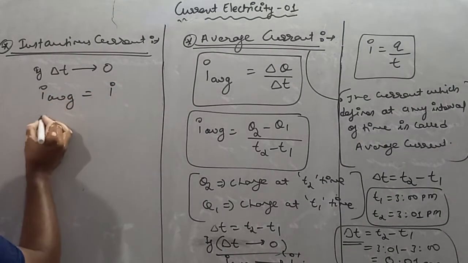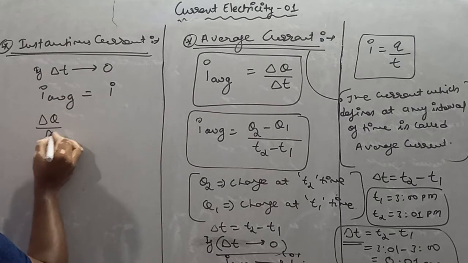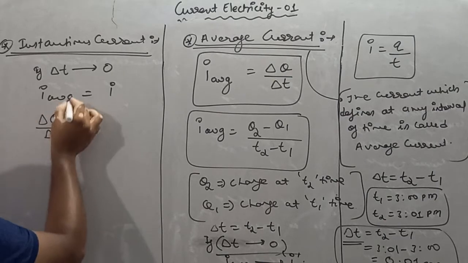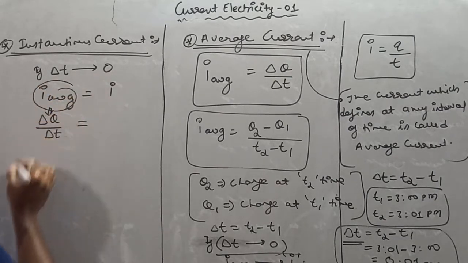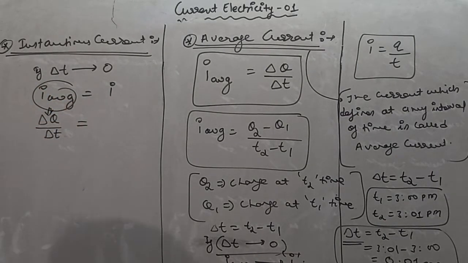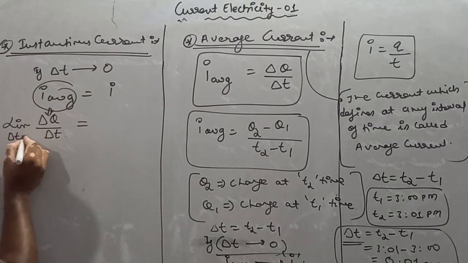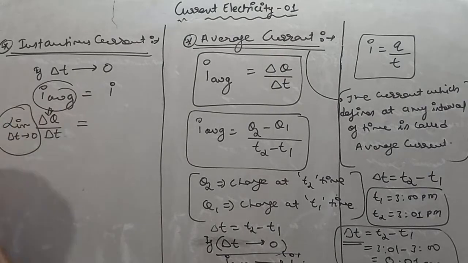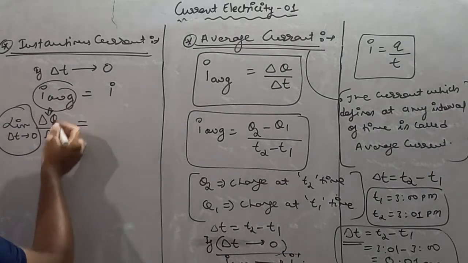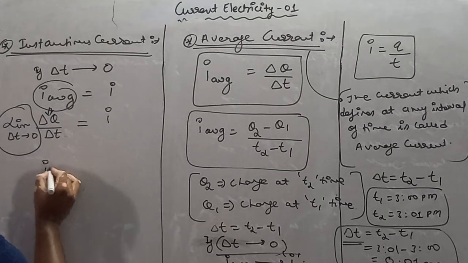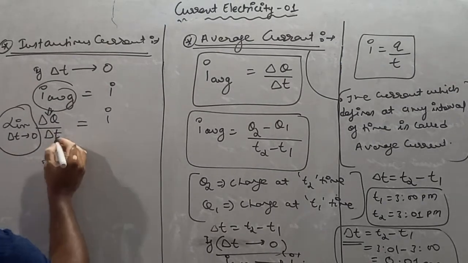We know that average current is delta q by delta t, and we take the limit as delta t tends to 0. Then average current is equal to instantaneous current.